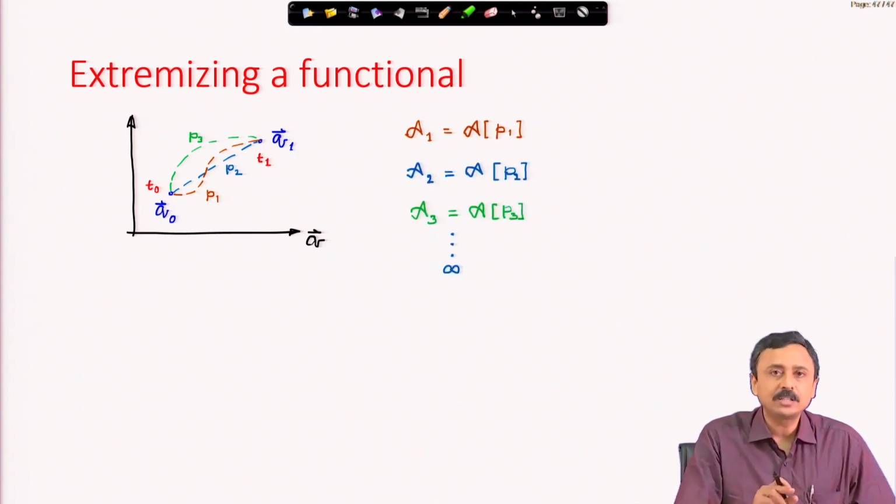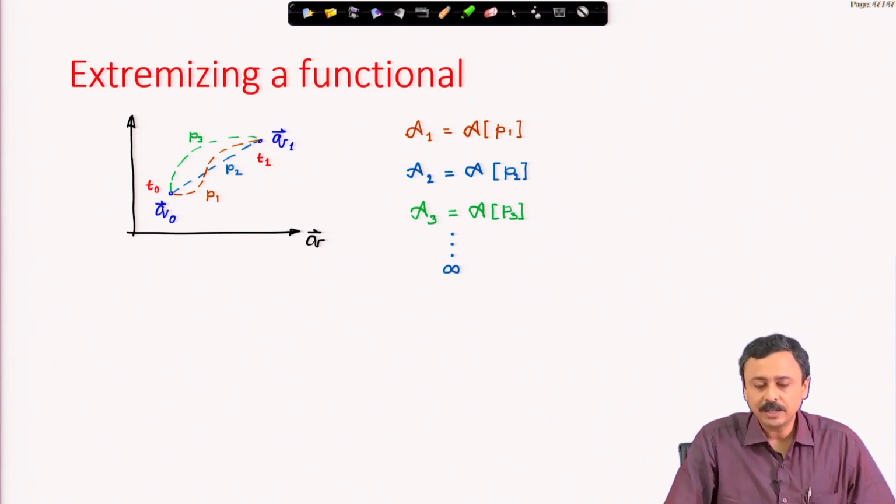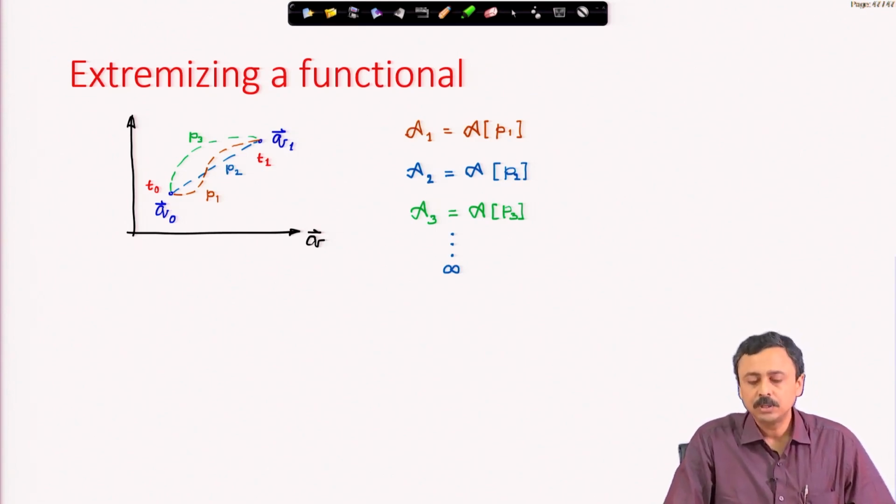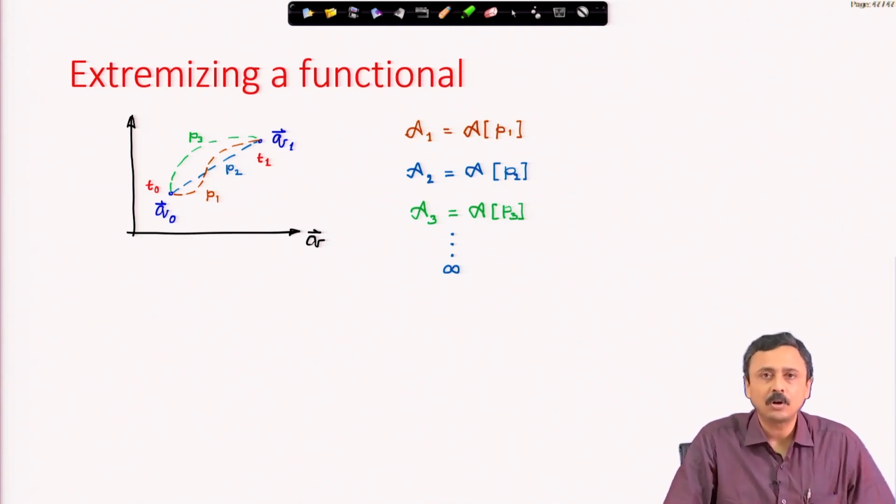I can calculate the value of that action integral, a1. I can take another path p2, the blue path, and calculate the value of action a2. I can take p3, calculate the value of action a3, and I can keep doing this on and on forever, infinitely many paths. I have to do it forever. I will never possibly be satisfied.